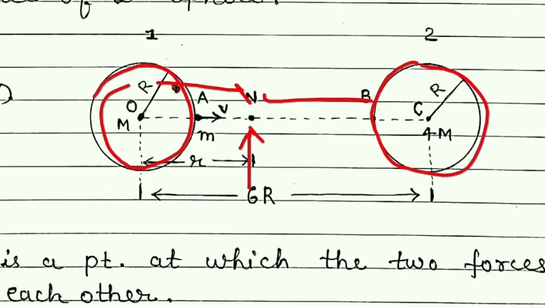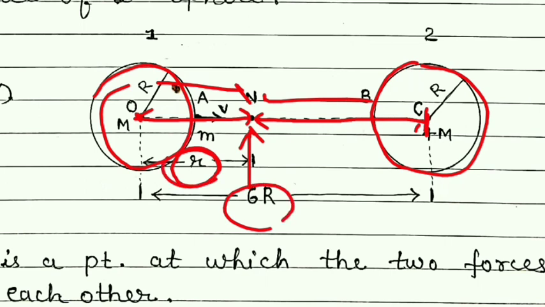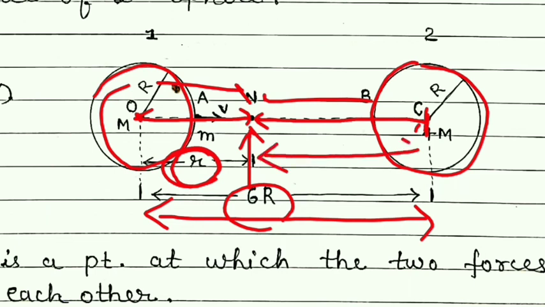Now, from the center of the first sphere, this point N is at distance r, and from the center of the second sphere, the distance of point N will be how much? It will be 6r minus r. This distance is 6r, and we want this distance from the second sphere, so it will be 6r minus r.